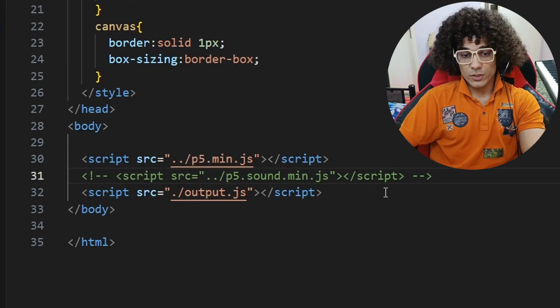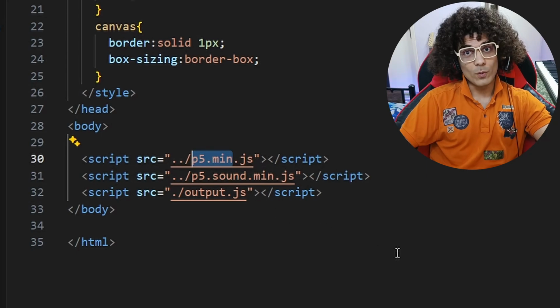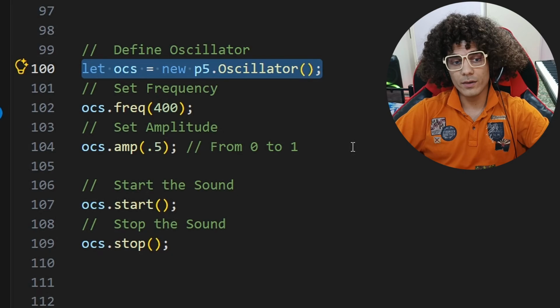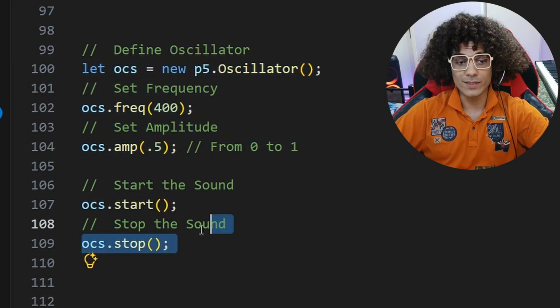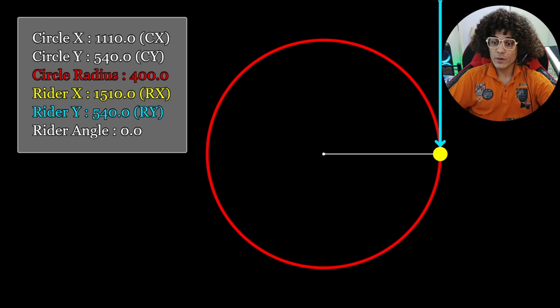First, let me show you how to work with sounds in P5.js. On the first step, you have to make sure that you include the sound library because it's completely different from the main one. Here's the syntax. You make an oscillator, you set the frequency and amplitude, and whenever you want, you can start and stop the sound with these two functions. Easy, right? I'm gonna use the Y value of my rider as the frequency of my oscillator. Let's see how it sounds.